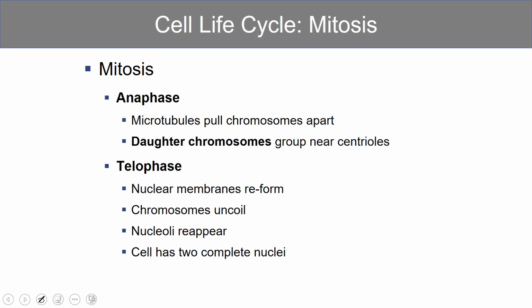Anaphase, the microtubules pull the chromosomes apart, and the daughter chromosomes group near the centrioles. And then lastly, telophase. The nuclear membranes reform, the chromosomes uncoil into chromatin, the nucleoli reappear, and the cell has two complete nuclei.